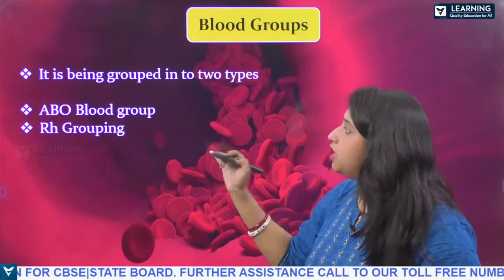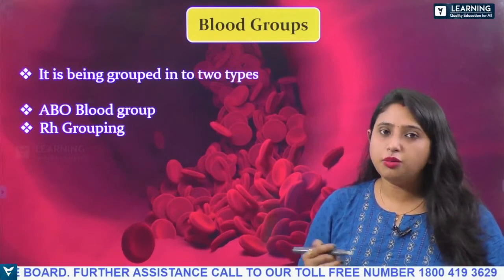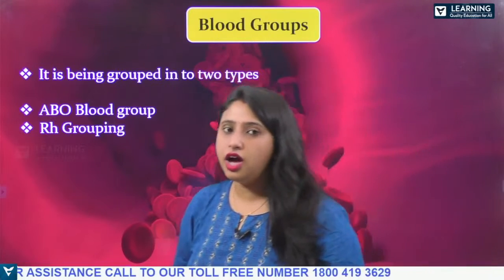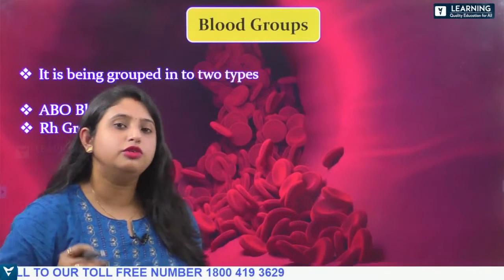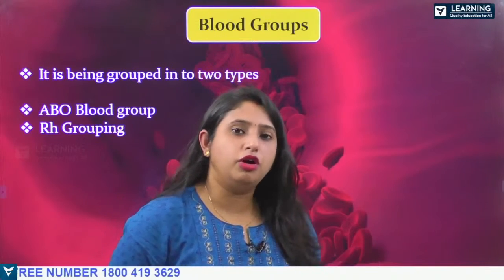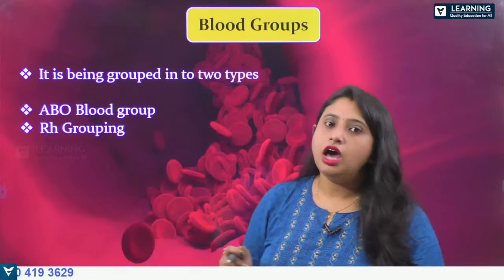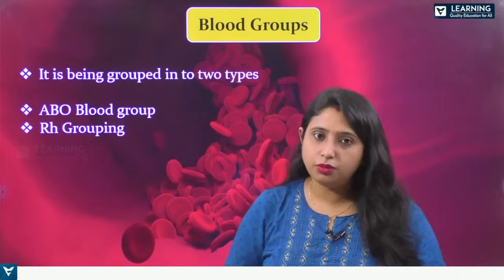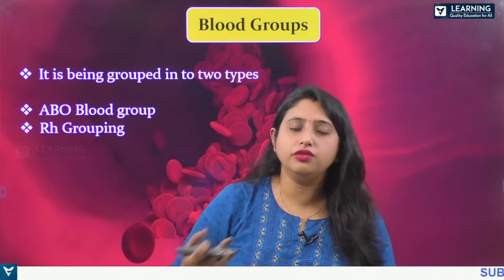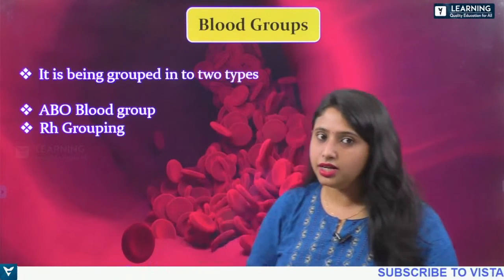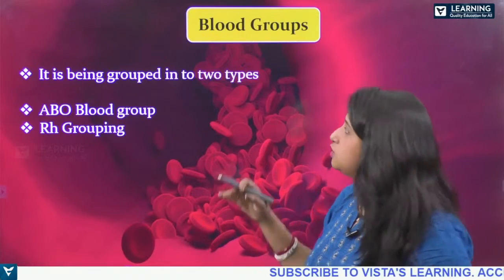So see here, now let us talk about the blood groups. So far we have discussed blood, and here you have learned about the various components of the blood, that is the plasma and the various blood cells. Is that clear? Now let us move into the blood group.